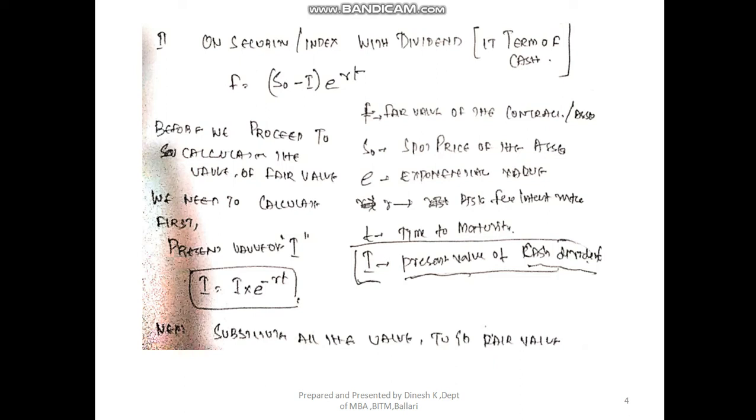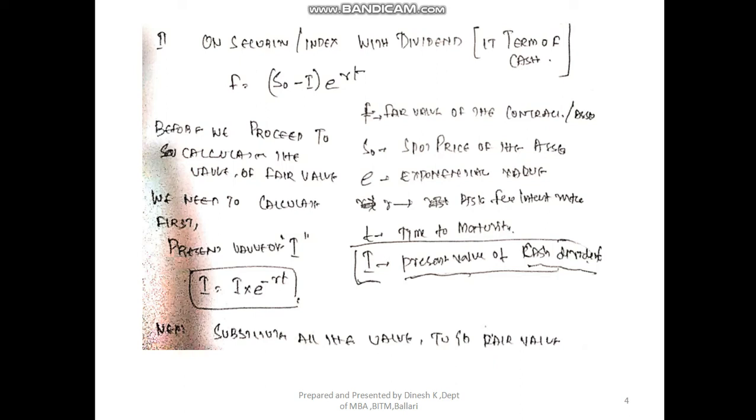So here S naught stands for the current index value or the current value of the stock or the underlying asset. Capital I stands for present value. Keep in mind, I stands for the present value of the dividend stream which we are going to receive in the future, right? The future dividends that we are going to receive, right?